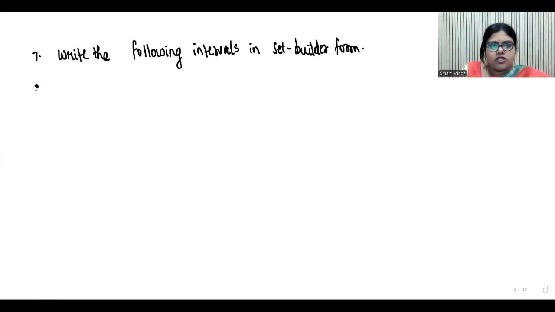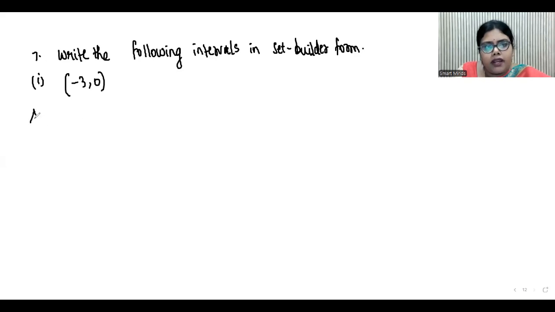Take the next question. Write the following intervals in set builder form. In the last question, the question was given in set builder form and we wrote intervals for it. But now intervals are given, and we need to write them in set builder form. So the first question is, in simple brackets you have minus 3 comma 0. That means at both ends you have open intervals.